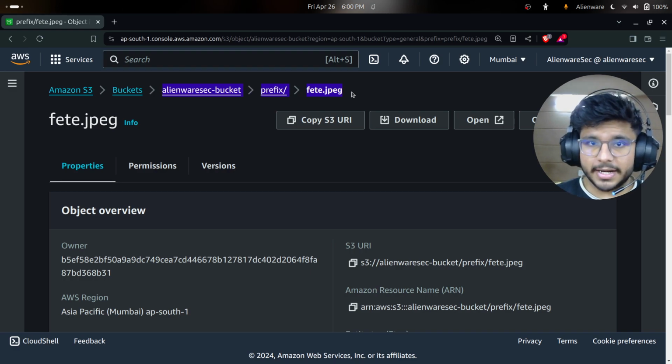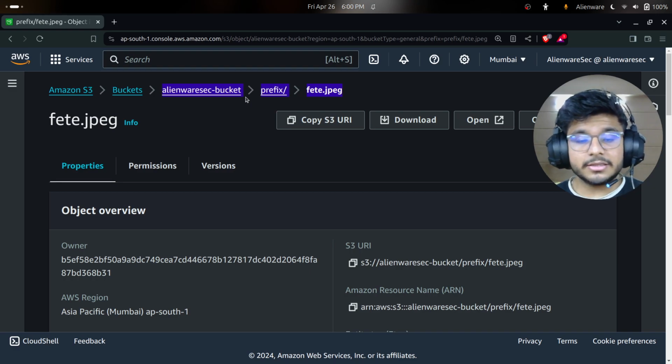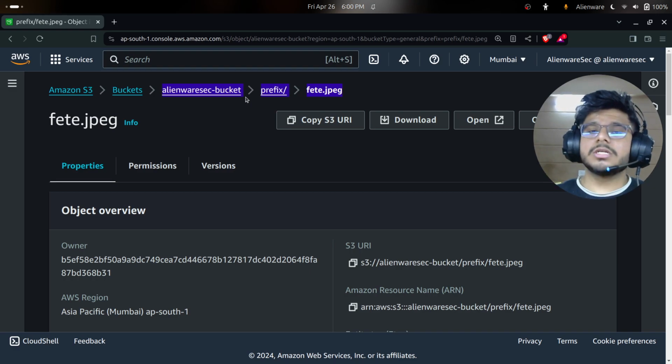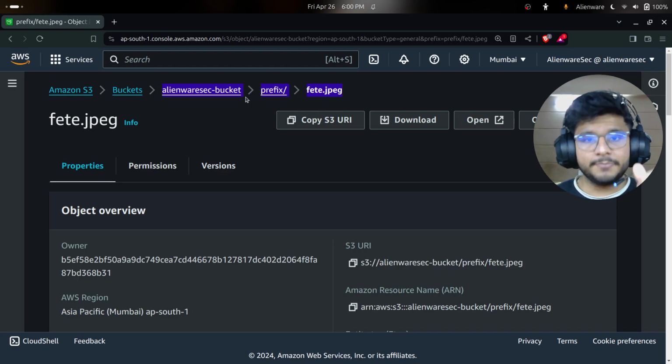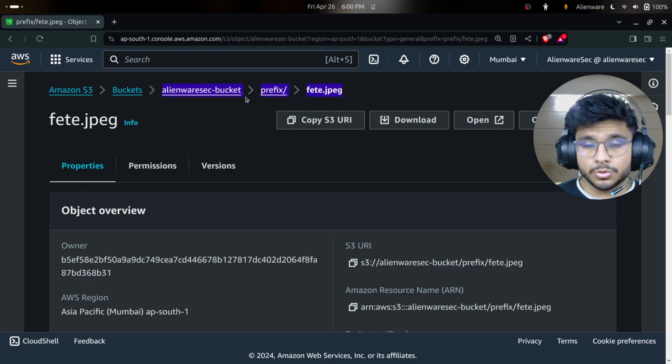Our alienware sec bucket name is our bucket name. I have mentioned bucket to tell you for ease that this is our bucket name. All the things that come after that, all the folders, no matter how recursive they are. Suppose I have prefix, then folder A, folder B in that, then folder C in B, then folder D in C. Suppose I have 10 recursive folders, and then I have the feed.jpg file. That feed.jpg file is my object, nothing else is my object. No matter how many thousands of folders I have, the file we are choosing is the only object we have.